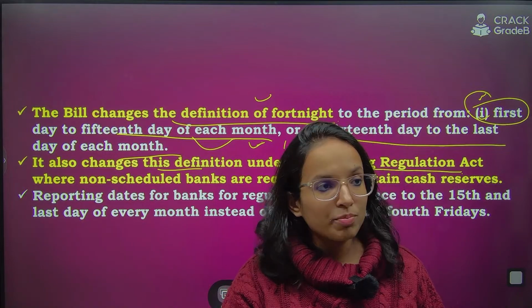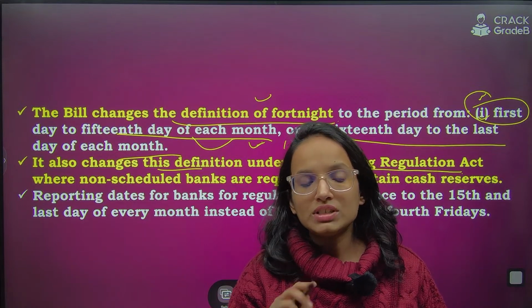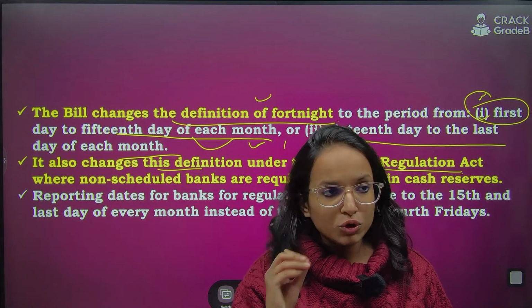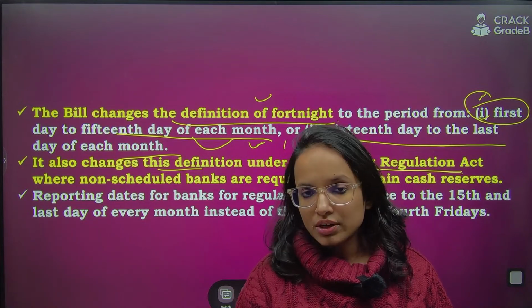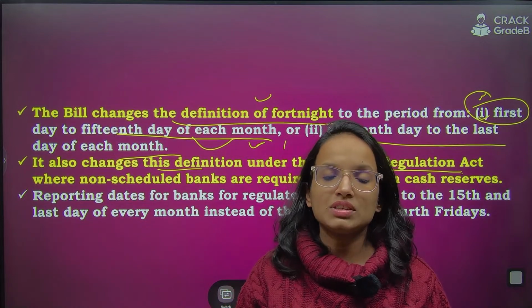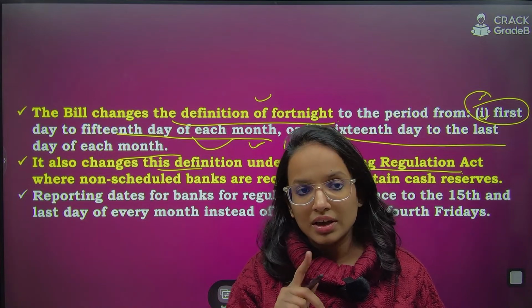What are these scheduled banks which are mentioned in the schedule? Tell me quickly, anyone. Which schedule of the RBI Act 1934 do we refer to, those banks mentioned in that particular schedule we call scheduled commercial banks. Tell me the schedule. I will be waiting in the comment section.